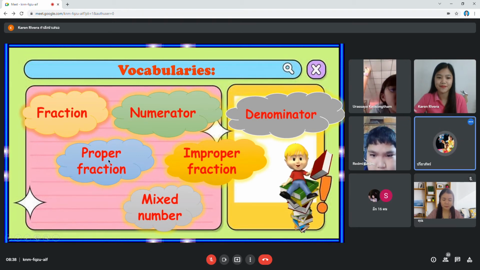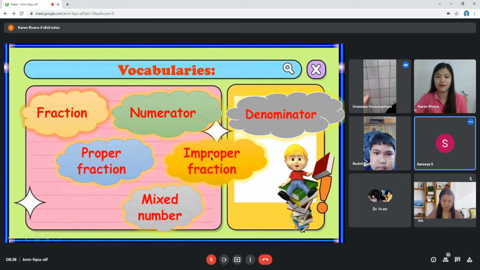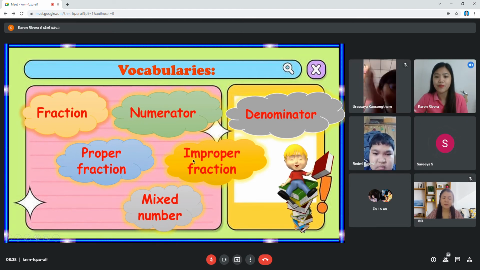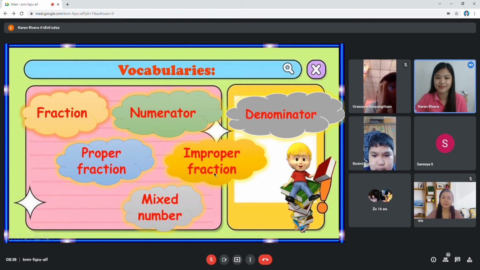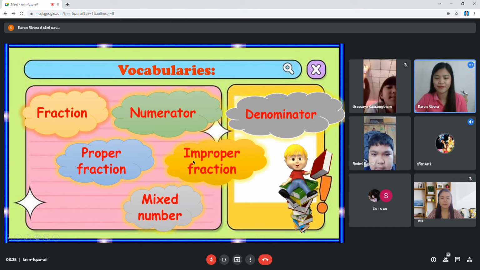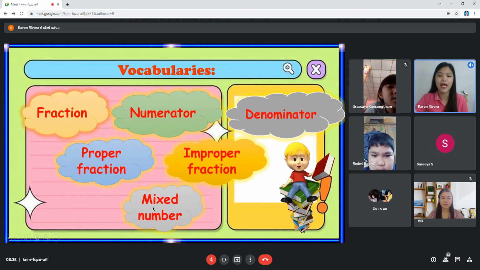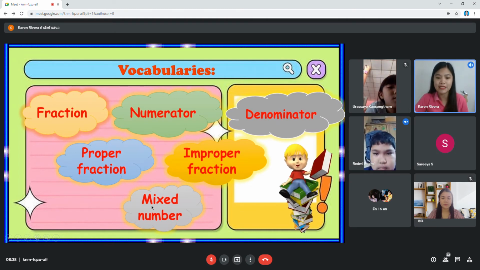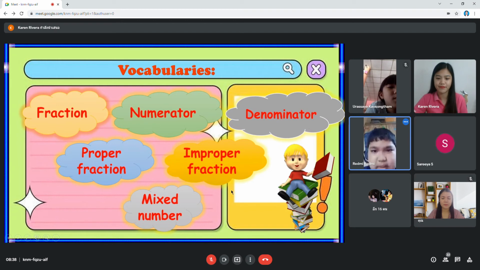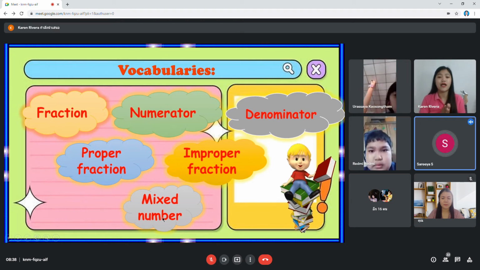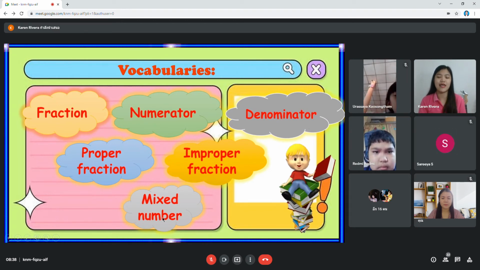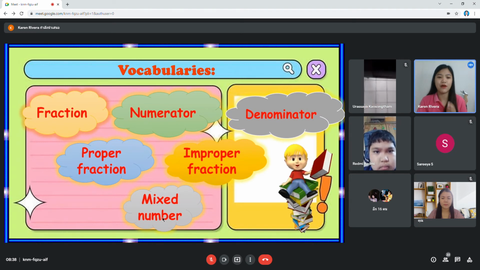Improper fraction. Very good. And the last one we have is mixed number. Okay. Again, these are the vocabularies that we have for today.